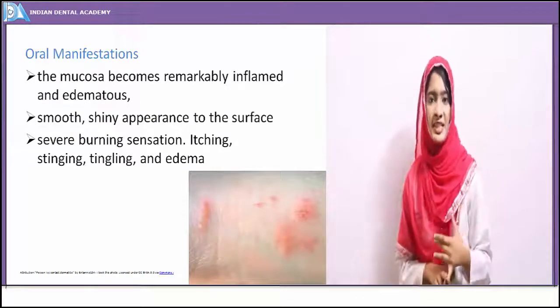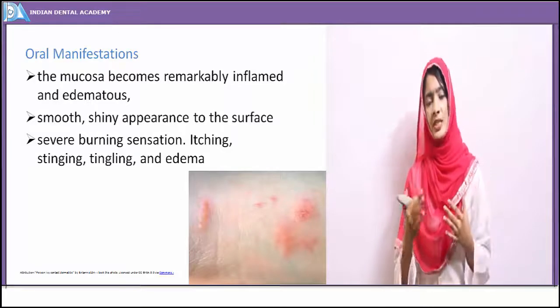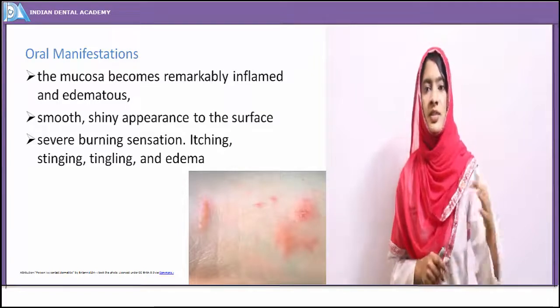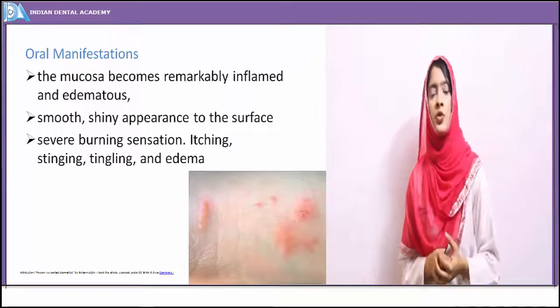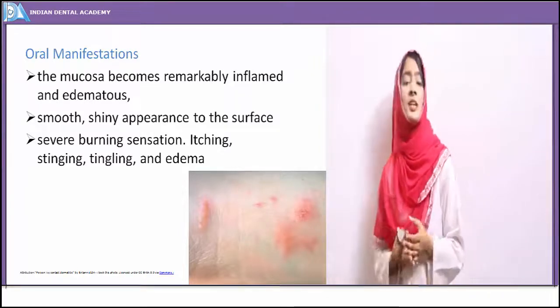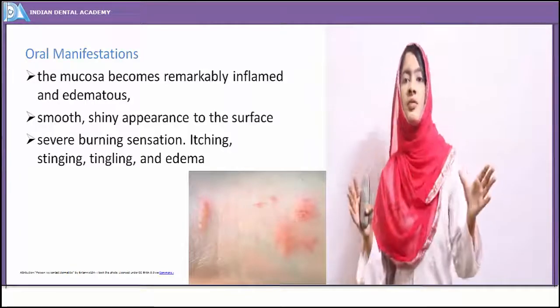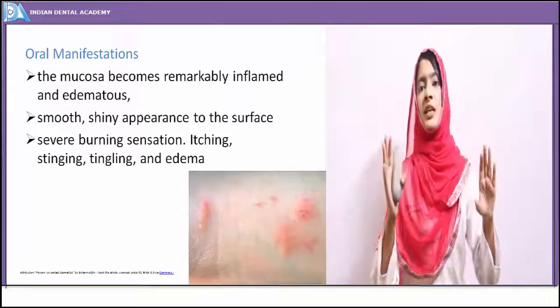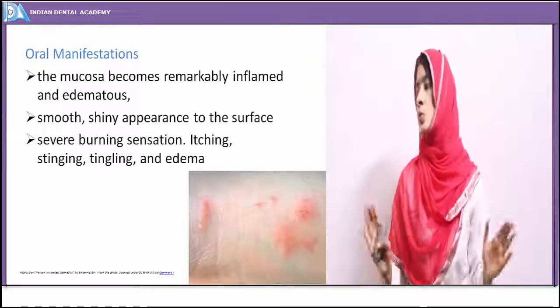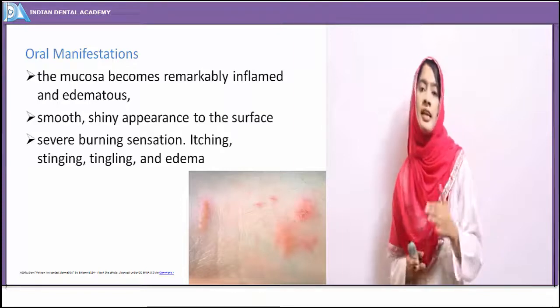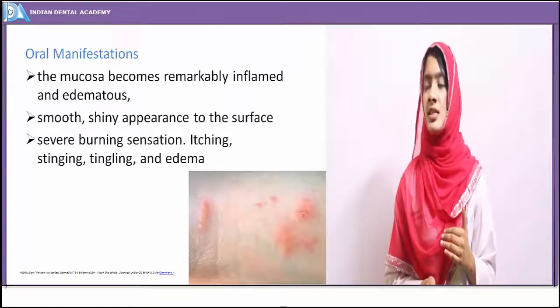If the oral mucosa has been affected, as I've already told, the denture base or acrylic material is the commonest cause, or sometimes even the rubber dam material, which acts as a foreign material for a few patients. The mucosa becomes remarkably inflamed and edematous, red in color, and shiny and smooth in appearance. Severe burning sensation, itching, tingling, and edema are reported.